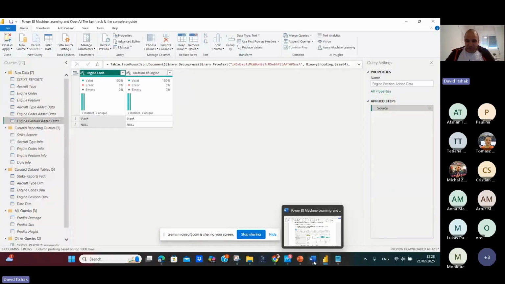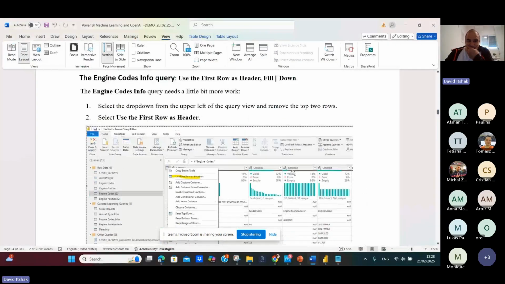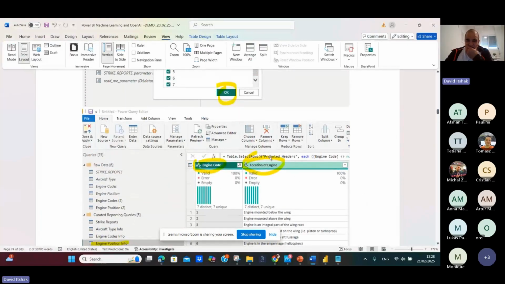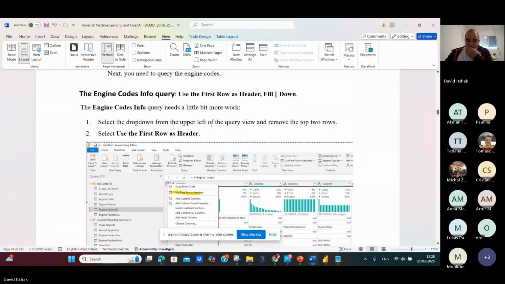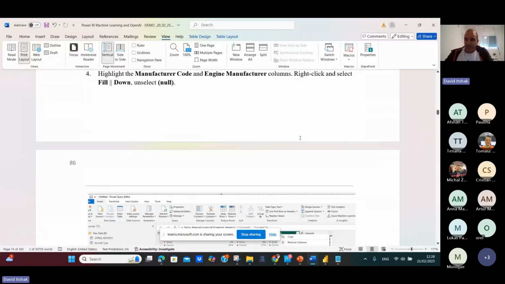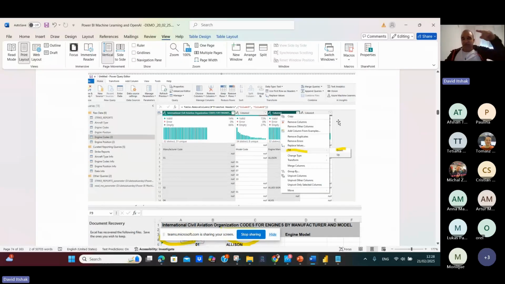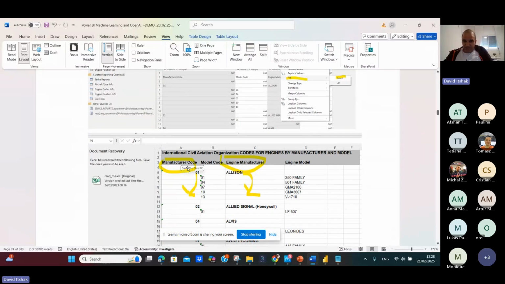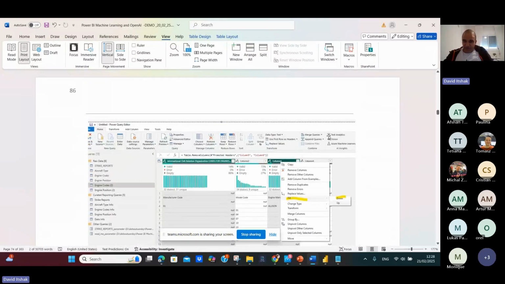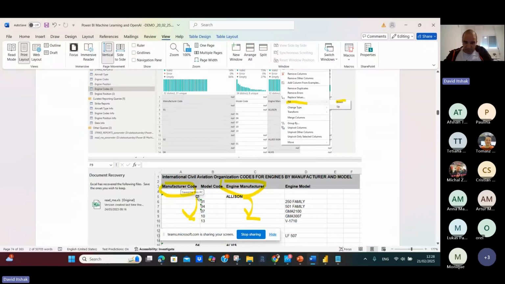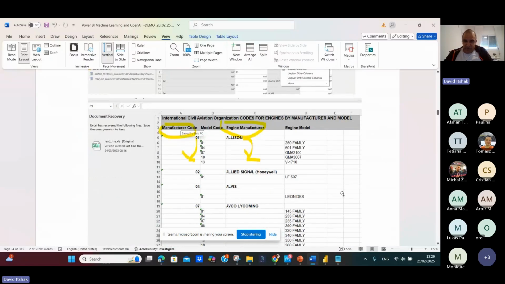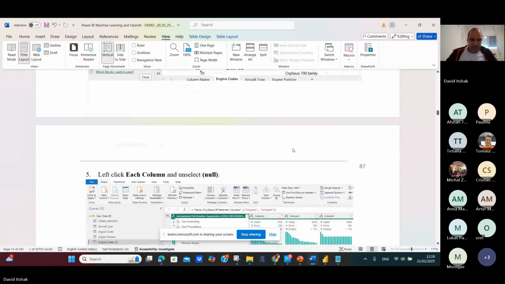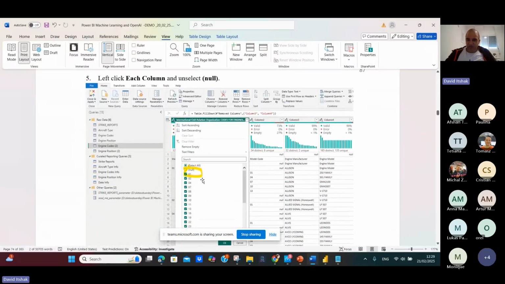Maybe I missed it, but if you go here, you can see that I have to use the option of use first row as header and fill down all the fields, because the fields are empty, because in the Excel, it fills only the first row. So you can see it here. If you look at the Excel, you can see that the field was empty. If you use this fill down, all these fields will be filled, because the Excel will look like this. Okay. And we select null value.